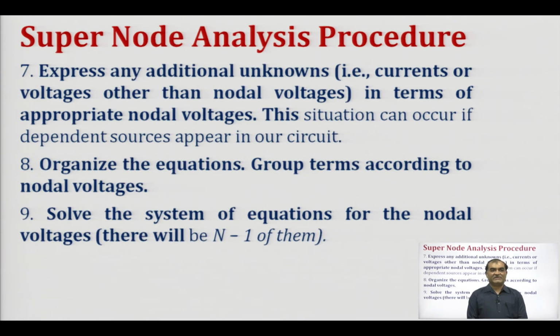This situation can occur if dependent sources appear in our circuit. So, we have to be very careful in selecting the supernode: if a dependent source is between two non-reference nodes and we are creating a supernode with its help, we must be very careful in writing down the nodal voltages. Then we organize the equations, grouping the terms according to the nodal voltages, and we solve this system of equations for the nodal voltages, which will be n minus 1.